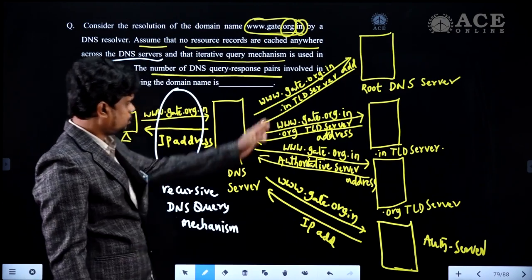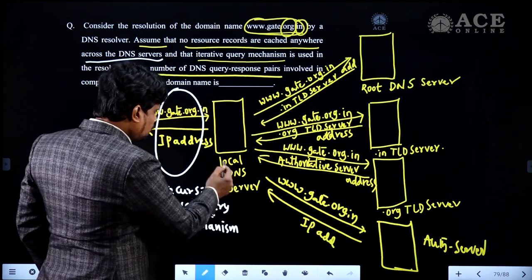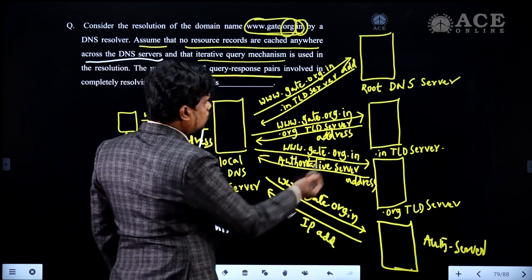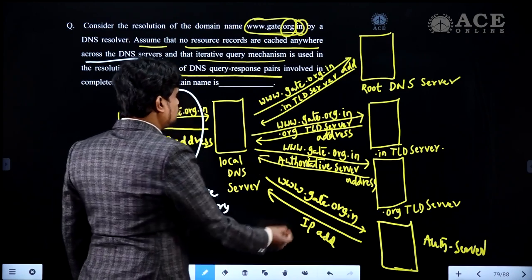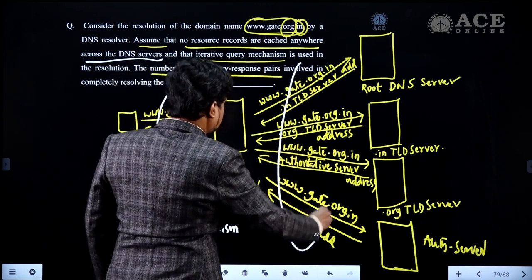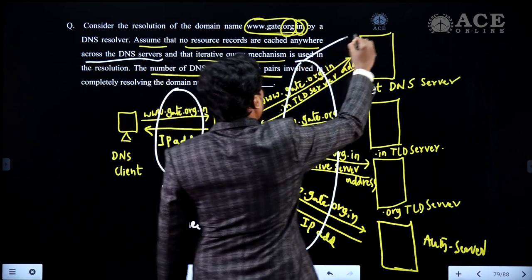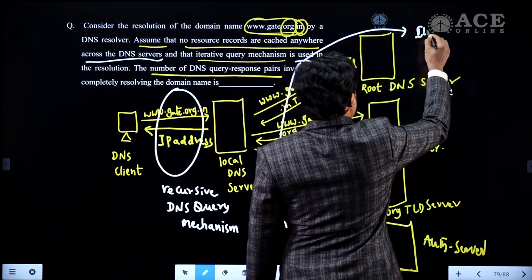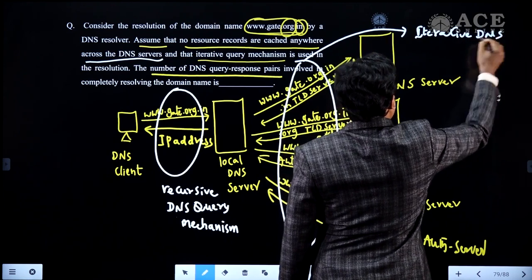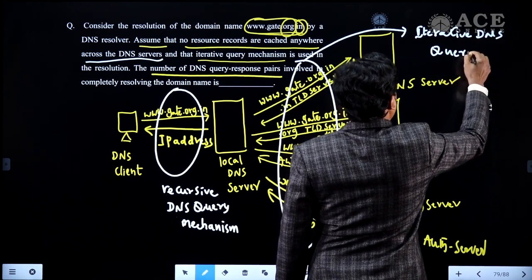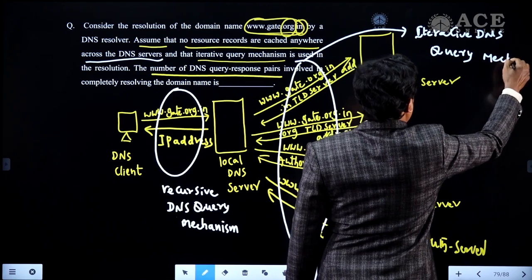But the interaction between the local DNS server and all the rest of the servers is said to be the iterative DNS query mechanism.